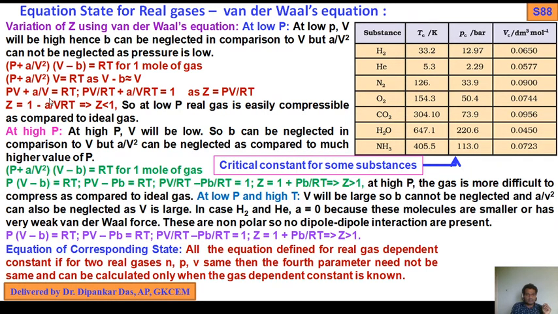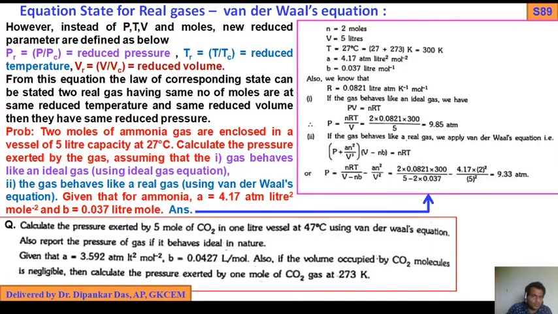Okay, why Z is less than 1: Z equals 1 minus a by bRT, which is Z less than 1, and also why Z equals 1 plus Pb by RT, that is Z greater than 1. That I already discussed in the session. So now come to the problem.